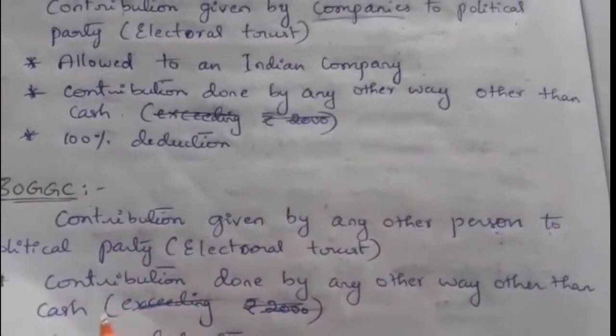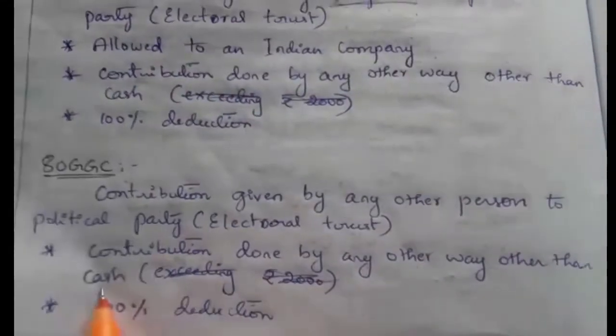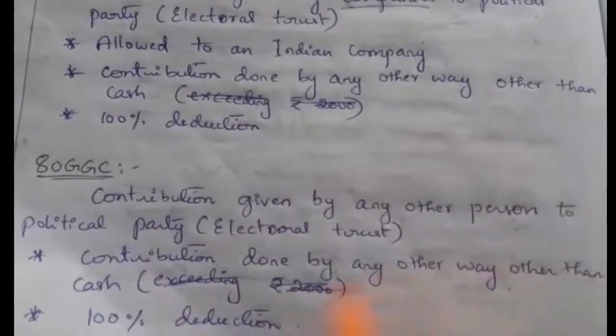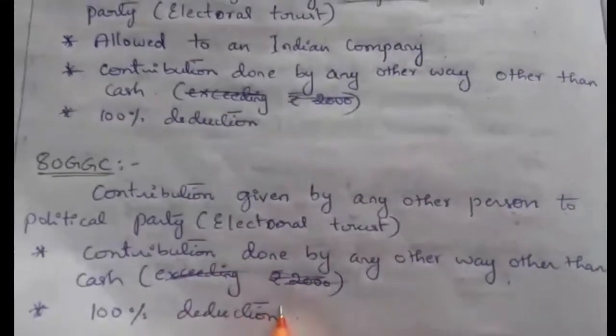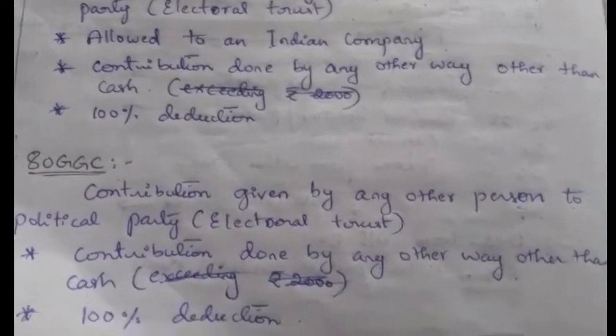Here also the condition is the same: contributions made any way other than cash are eligible. The contribution should not be in cash, and the entire amount is eligible for a 100% deduction.